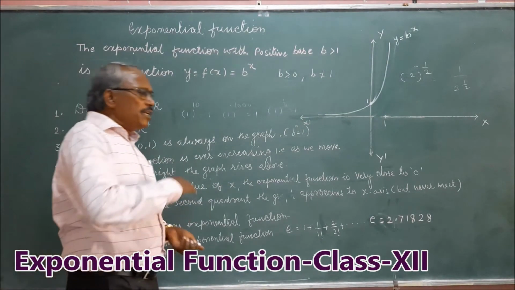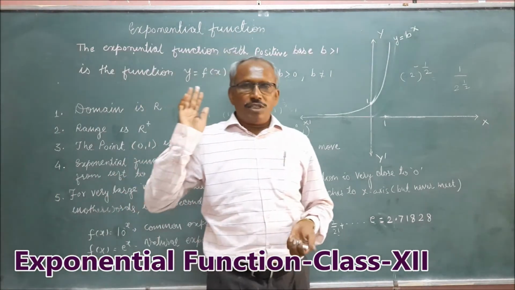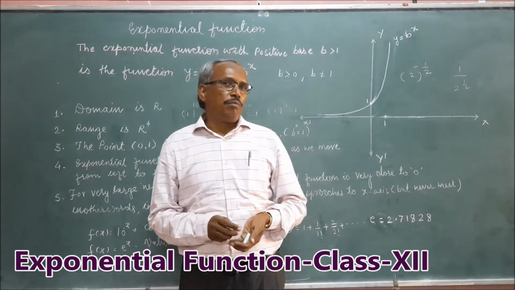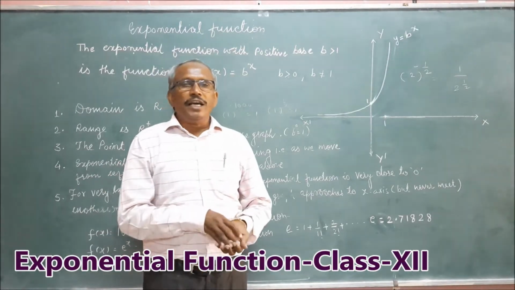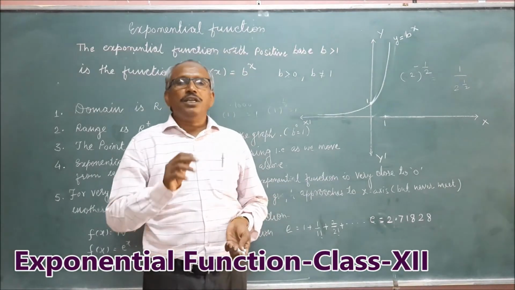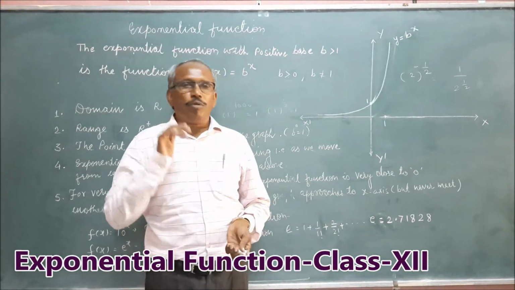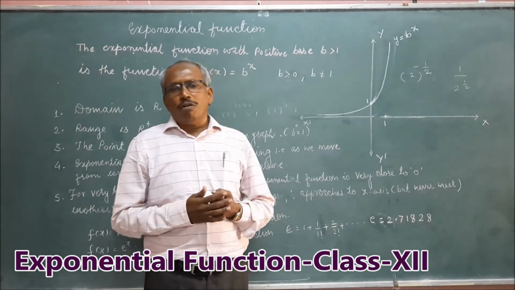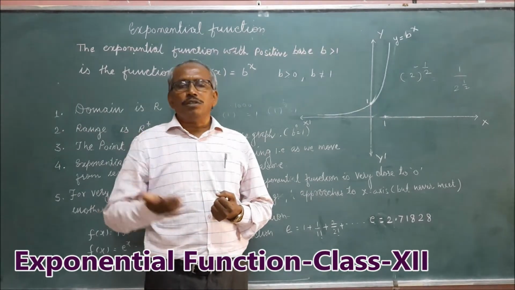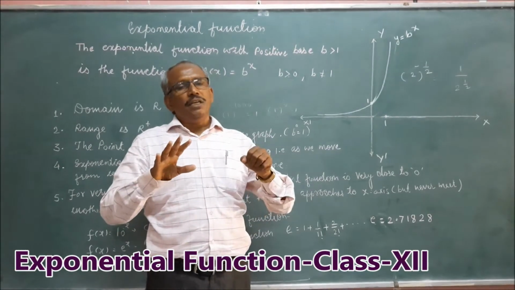Here, for any value of x, the range is always a positive number. If I take x = 0, then b^0 is 1, which is a positive number. If I take any positive value of x, then b^x is a positive real number.